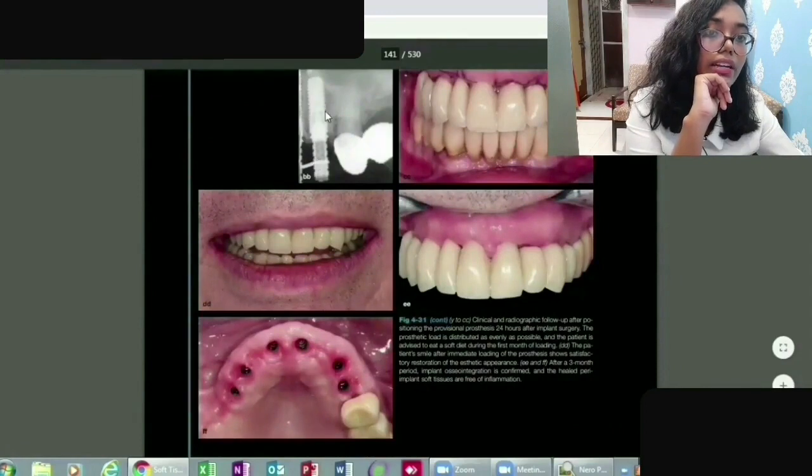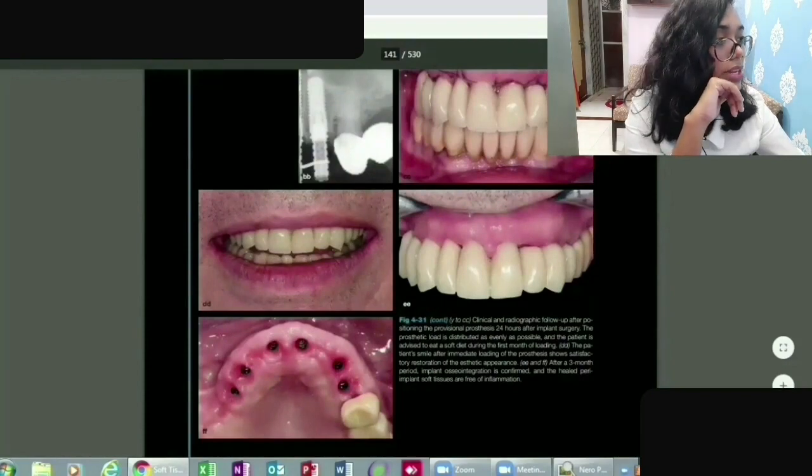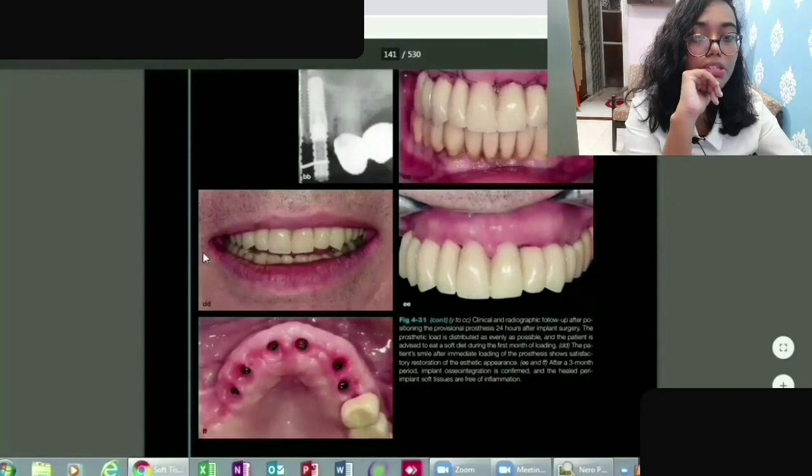You can see how parallel it is, the distance you can notice. Usually it should be parallel, and yes, you can completely see that it is parallel. The distance between the two teeth, they have kept it proper. And then here you can see some post operative images.